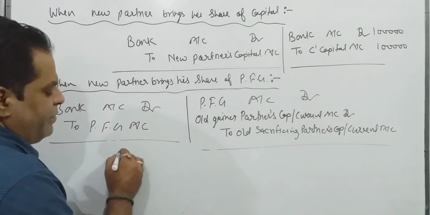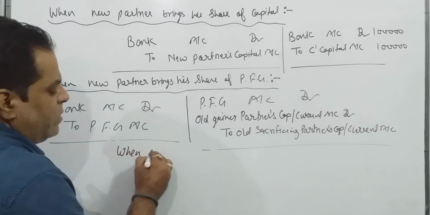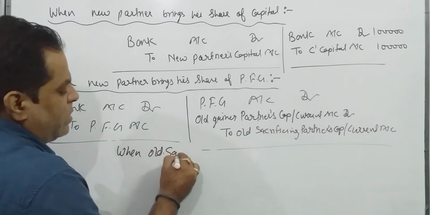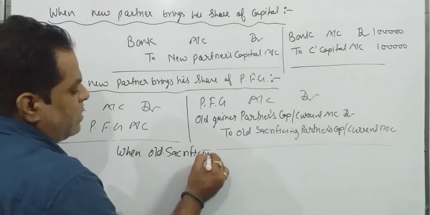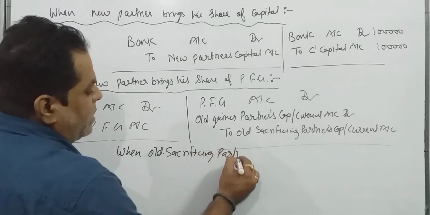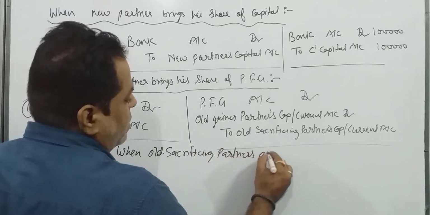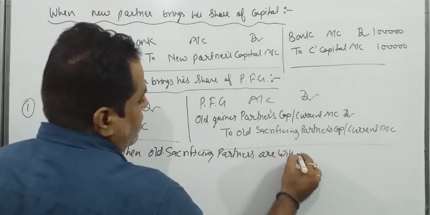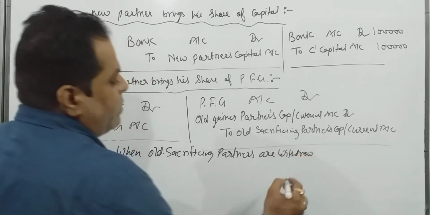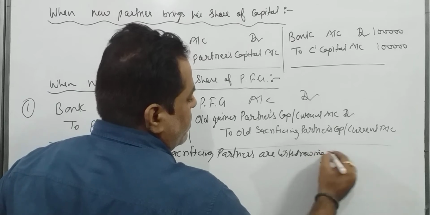The entry will be when old sacrificing partners are withdrawing PFG.